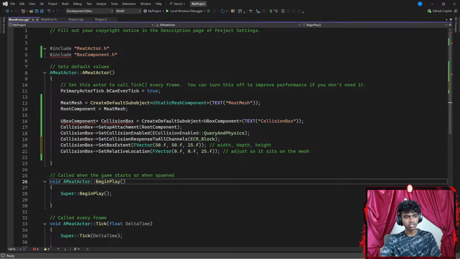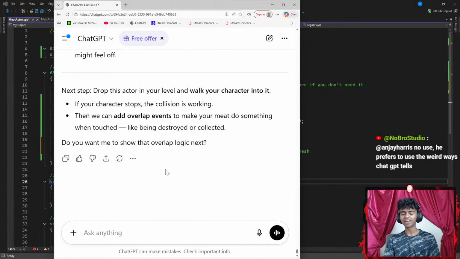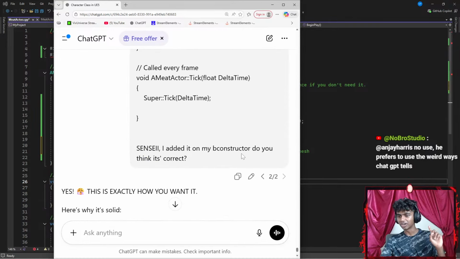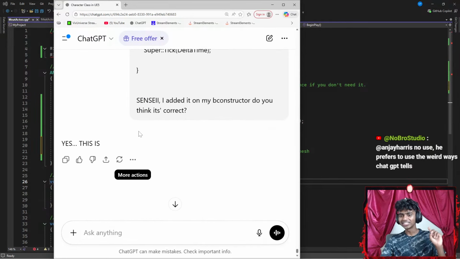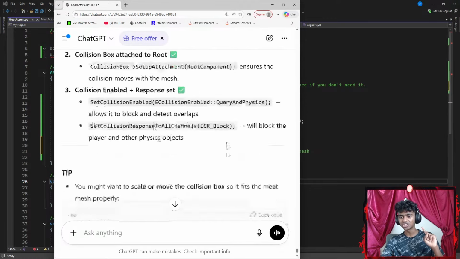No use, he prefers to use the weird ways ChatGPT tells. I mean, that does make sense, but I like actually writing the code. But there's one more funny thing for Gaussman here. Let me go up here. Okay, ChatGPT once just replied with three words. I don't know if that was because I canceled my message or something.